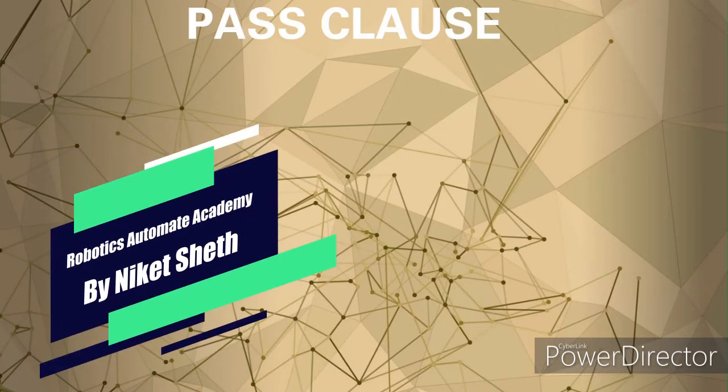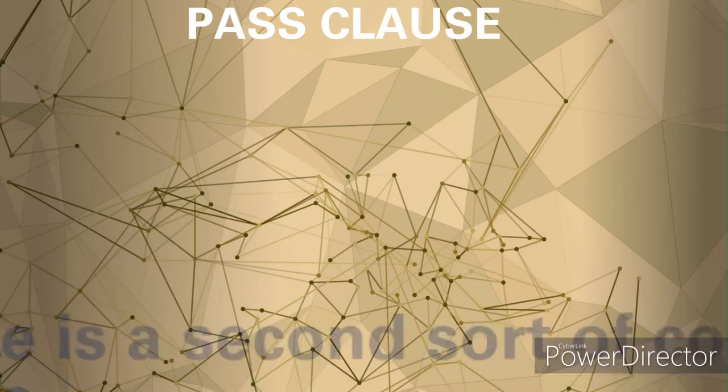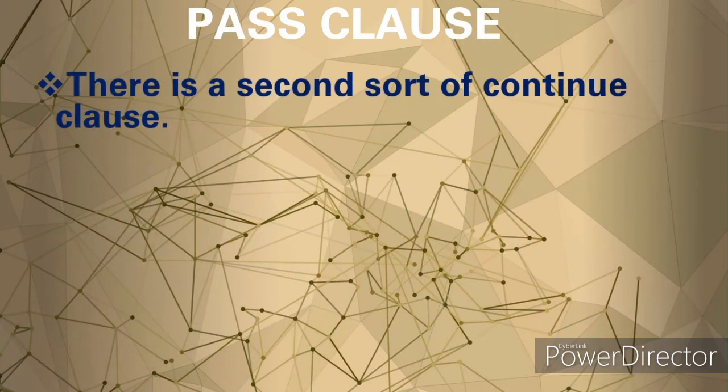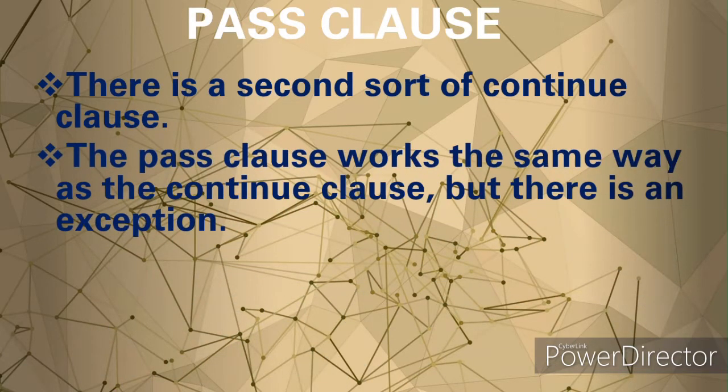The Python language includes something that is not commonly found in other programming languages, a second type of continue clause. The pass clause works almost the same way as the continue clause does, except that it allows completion of the code in the if code block in which it appears. Like the continue and the break clause, the code outside the if statement also executes.